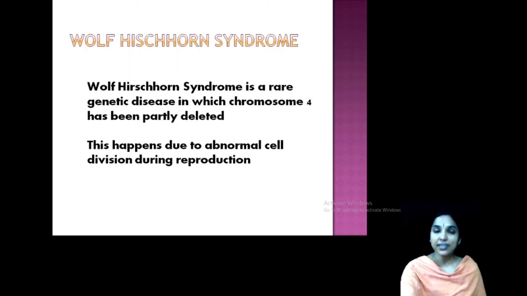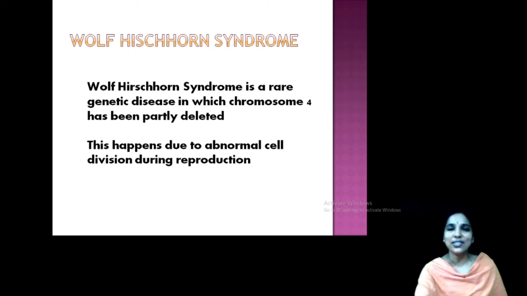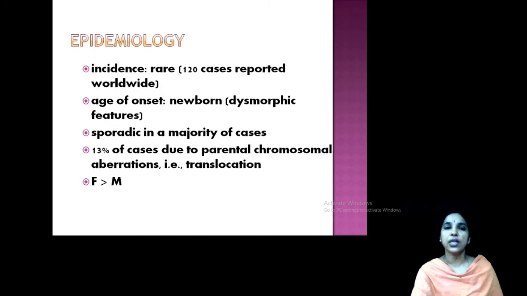It is a rare genetic disease, so rare information only. In chromosome number 4, chromosome number 4 is partly deleted. A portion of chromosome number 4 is deleted, okay, during reproduction or any time. So very rare, 120 cases are reported worldwide. Okay, usually in newborns. Sporadic in a majority of cases, 13% due to parental chromosomal aberrations.